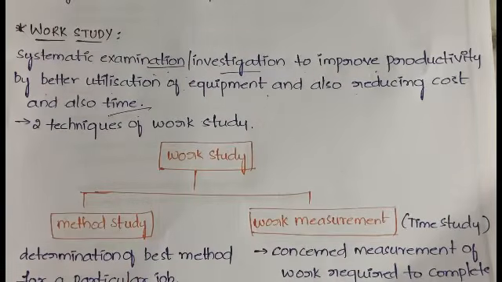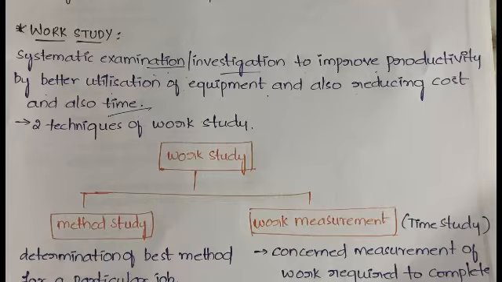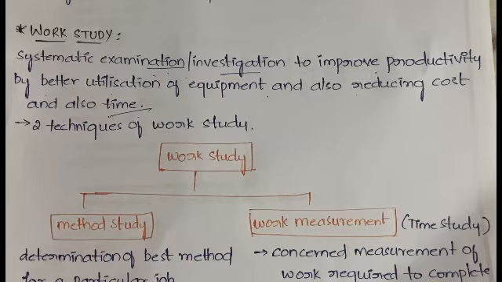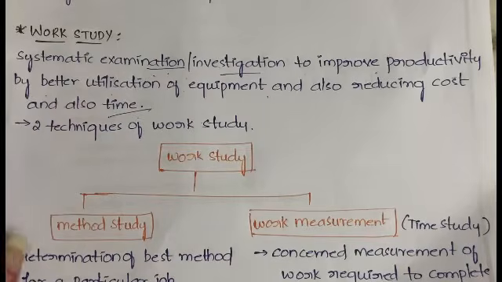You need not wait for a long period of time. So that is about work study, a systematic examination or investigation which we do in order to improve the productivity of our organization by using the equipment which we have in an efficient way, and also by reducing the cost and time.